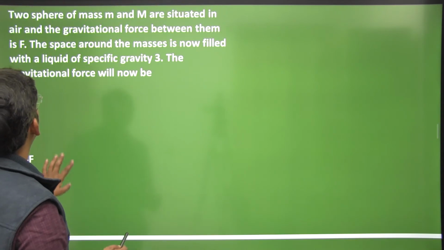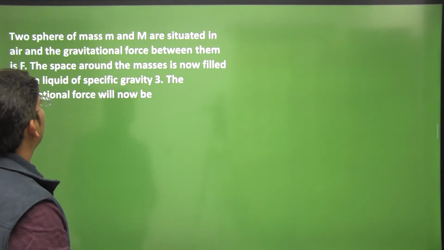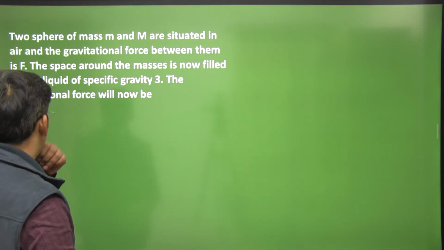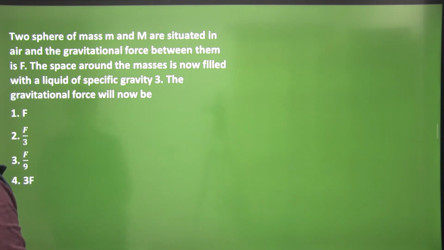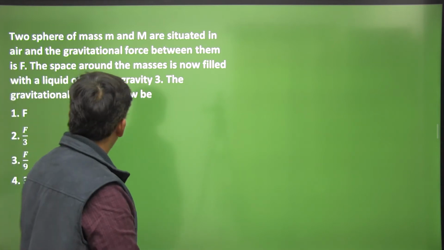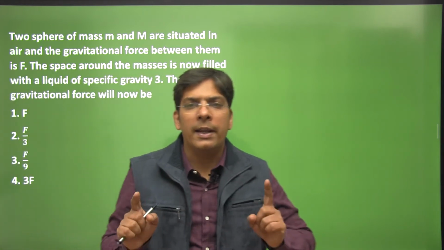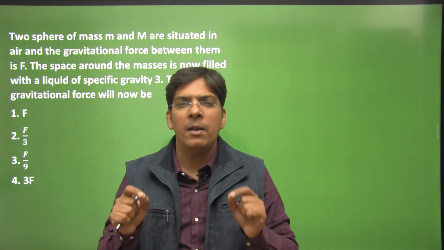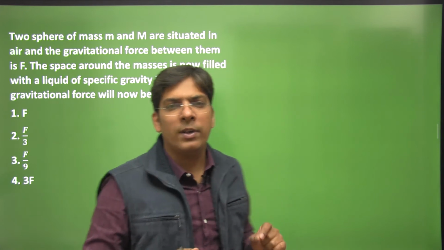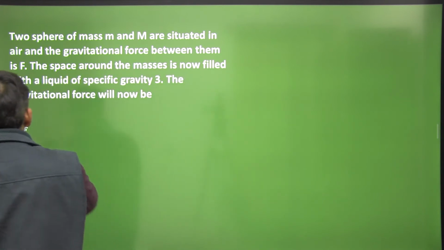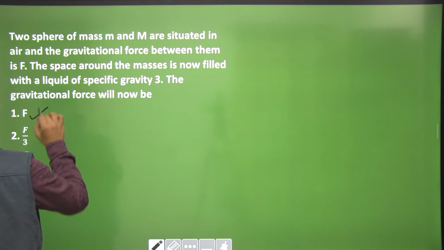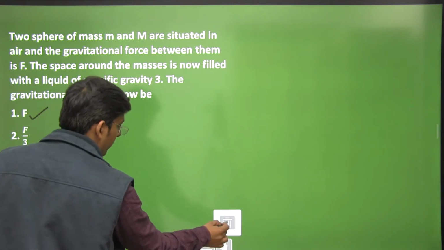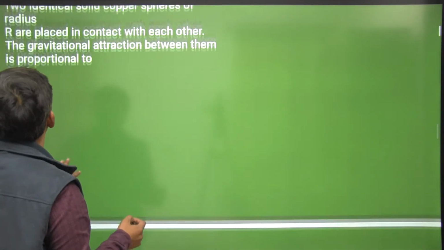Let's move on to the next question. Two spheres of mass m and m are situated in air and the gravitational force between them is F, and the space between the masses is now filled with a liquid of specific gravity 3. What will be the gravitational force? Gravitational force does not depend on the medium present between the masses, so gravitational force has to remain same, that is F. Okay. Now next question, dear students.